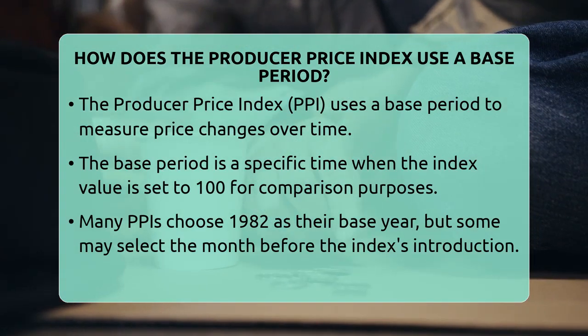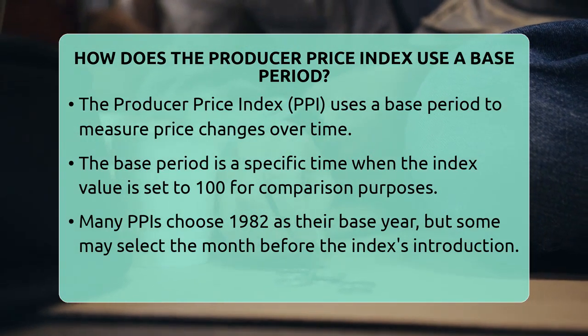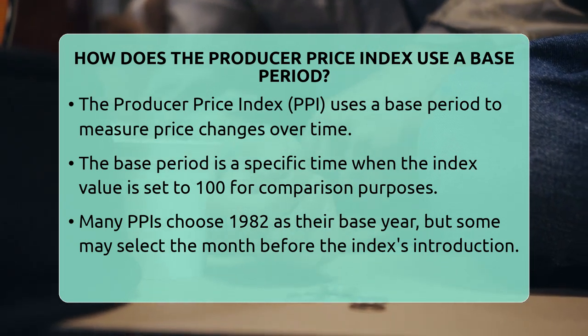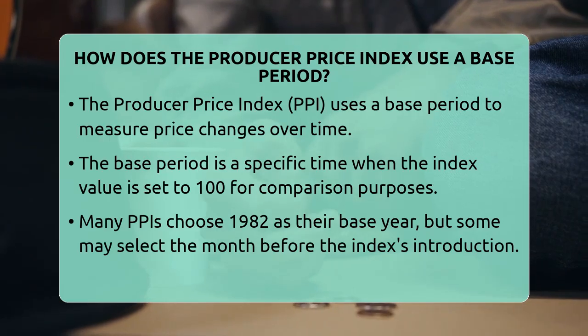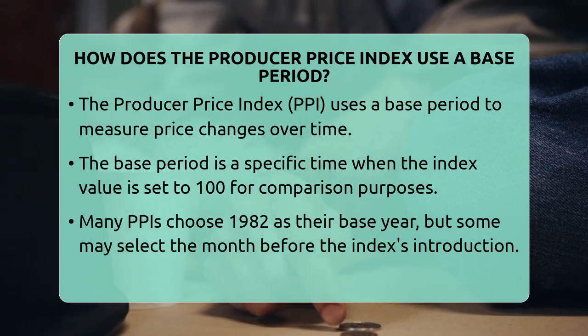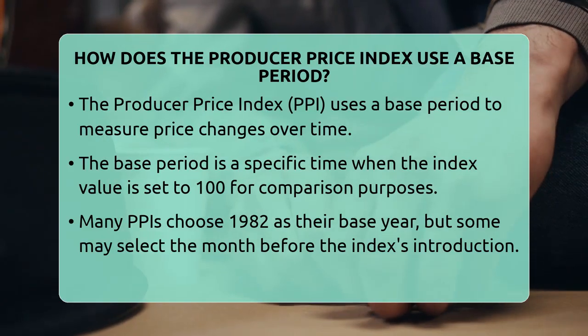During this period, the index value is always set to 100. This makes it easy to compare current prices to those from the base period. Many now use the year 1982 as their base, but some might pick the month before the index was introduced.